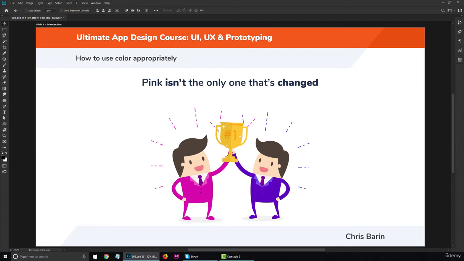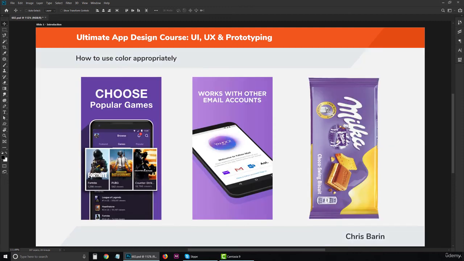It once represented royalty and virtuousness. Now you can find it on apps like Twitch or Yahoo Mail. If we go outside the app realm, the chocolate brand Milka has been using purple for years.